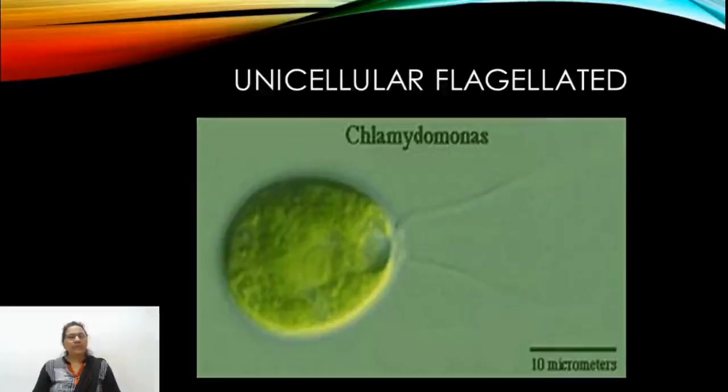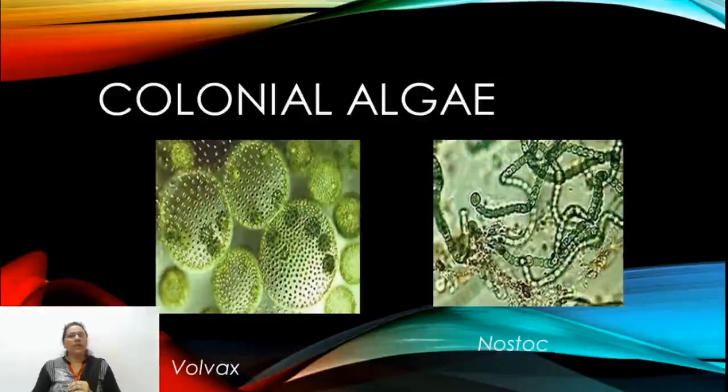The characteristic feature of Chlamydomonas is that it has a cup-shaped chloroplast. Some of the algae are single or some of them are colonial. Colonial means a number of organisms grouped together into a colony, and that is called colonial alga.